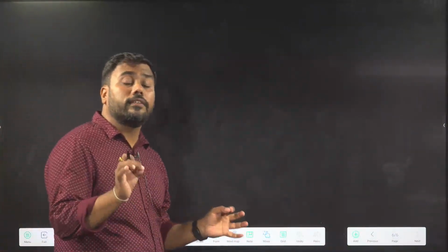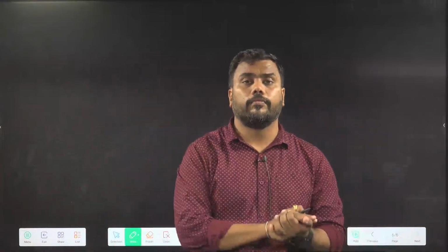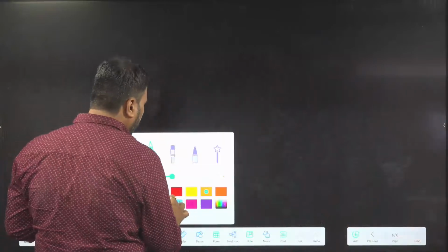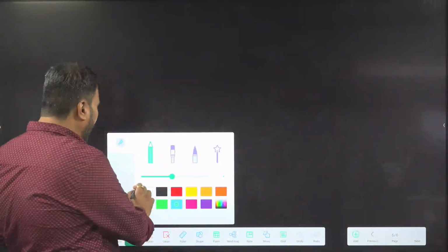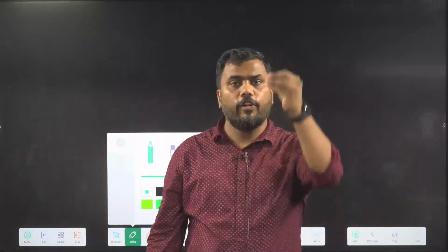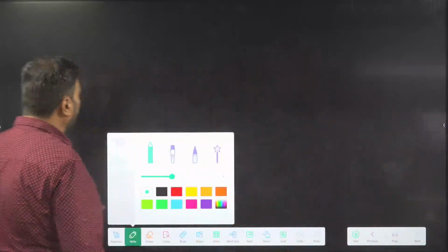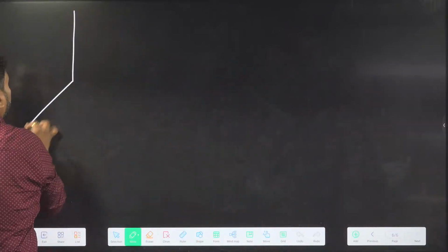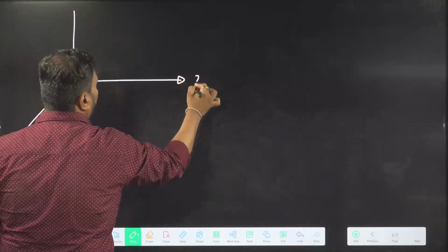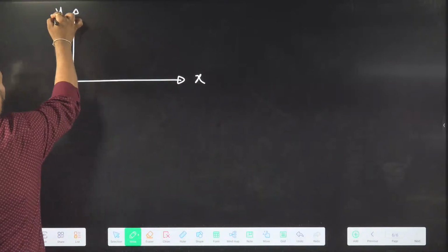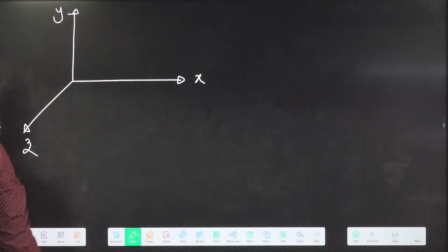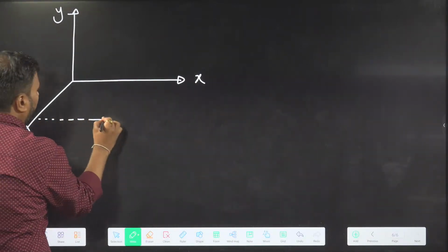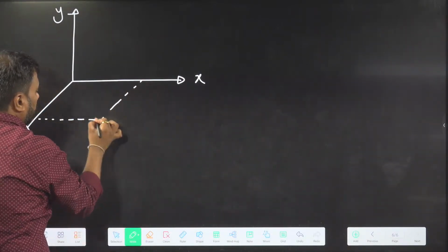Till now, we have discussed a point in a 2D plane. But if I have a point in 3-dimensional space, and in reality we all live in 3D space, and I want to specify the location of the point, we need 3 coordinates to specify the position. Namely, x coordinate, y coordinate, and z coordinate.